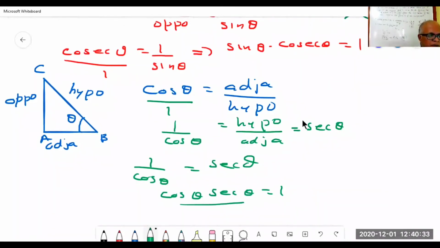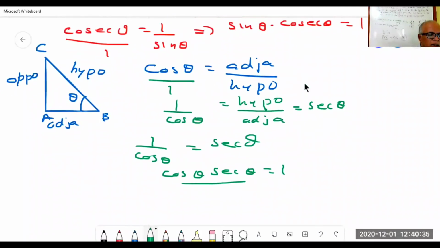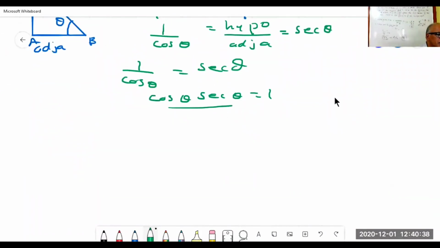Next one is tan theta. Basic relation we have learned today, right? Tan theta, again I'll draw a triangle and show you. All of us know it. Triangle ABC. Suppose this is theta.